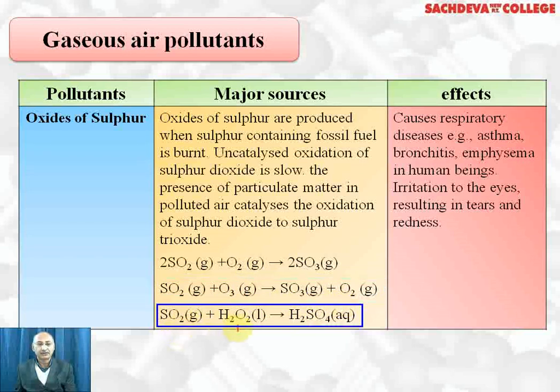Sulfur dioxide can also be oxidized by hydrogen peroxide to form sulfuric acid, and they are all very harmful to human beings as well as animals and plants. The effects of oxides of sulfur: they mostly cause respiratory diseases like asthma, bronchitis, emphysema in human beings. Irritation to eyes resulting in tears and redness are also major effects. Oxides of sulfur are also a cause of acid rain because they are acidic oxides.